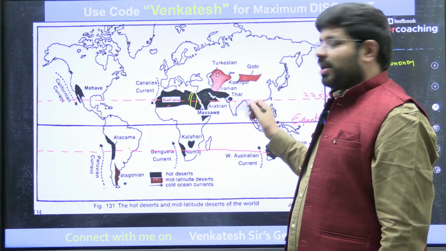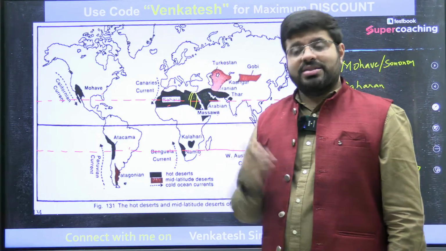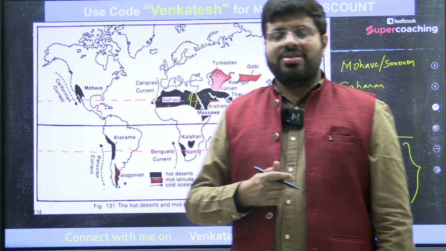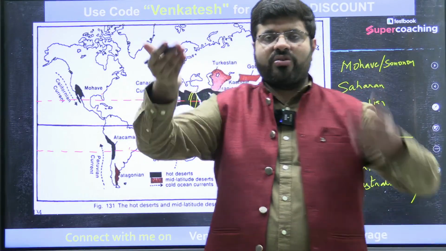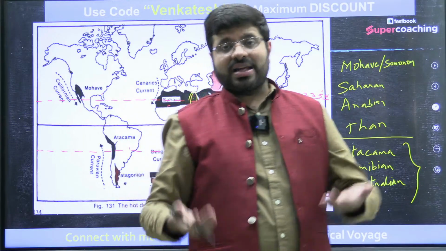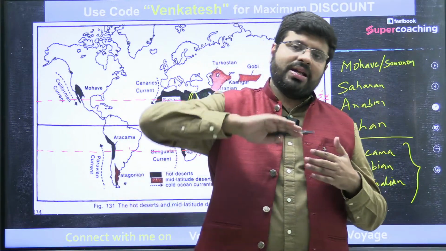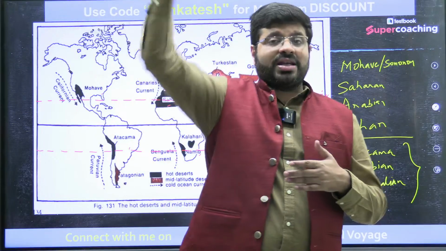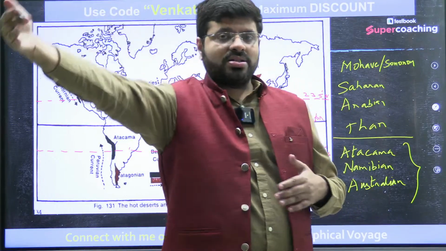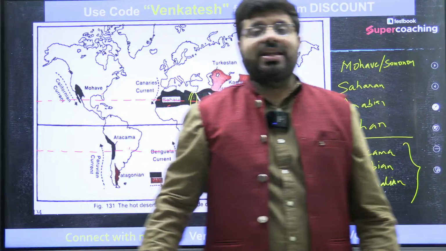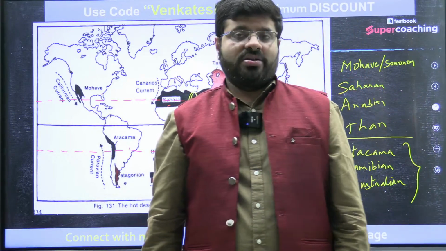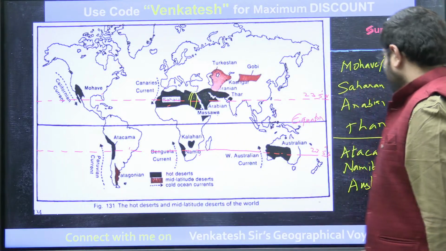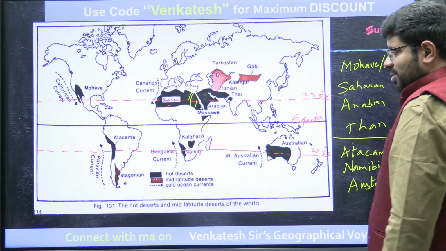Similarly, the side of Ladakh is regarded as a cold desert because this is a rain shadow of the Himalayas. The monsoonal winds give rainfall on the Himalayan side towards India, whereas on the side away from India towards China, if you cross the mountains, they will not yield any rainfall. Ladakh happens to be such a rain shadow region. So that is about this concept. Hope you all have understood this.